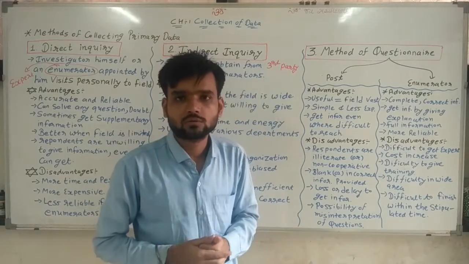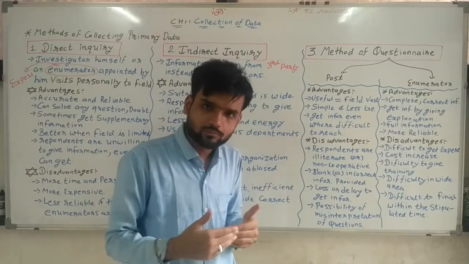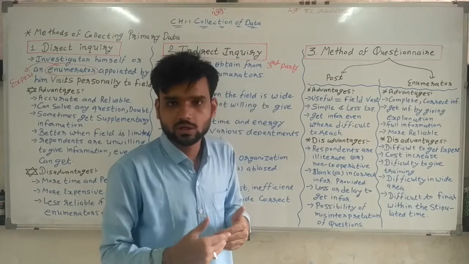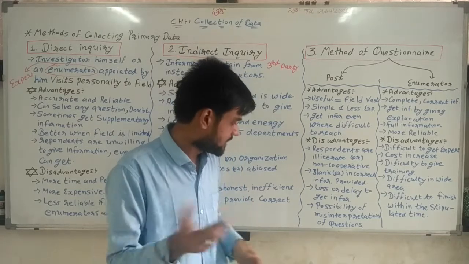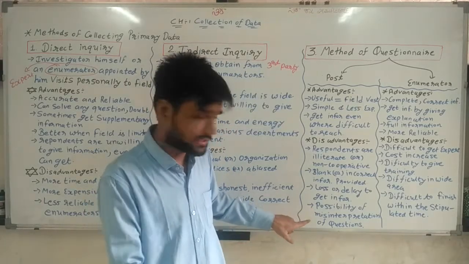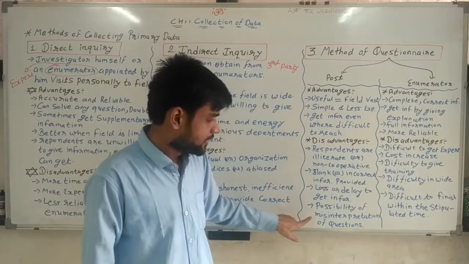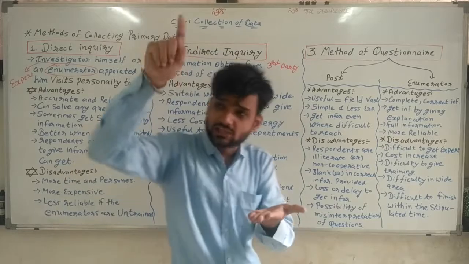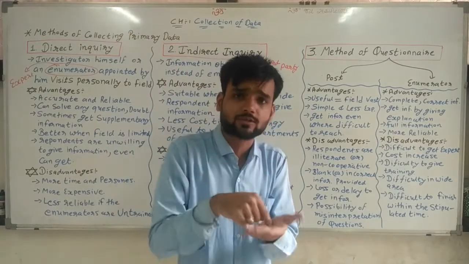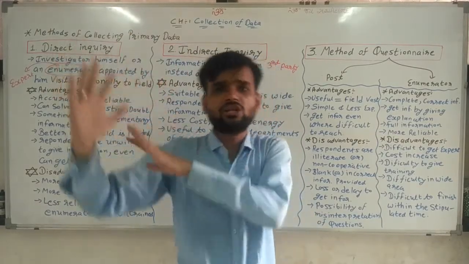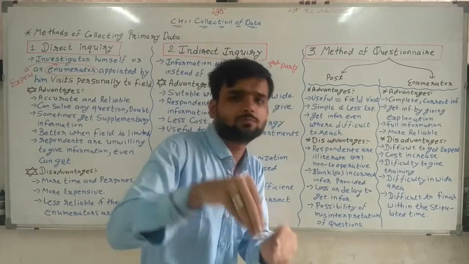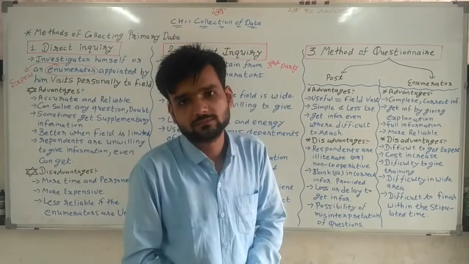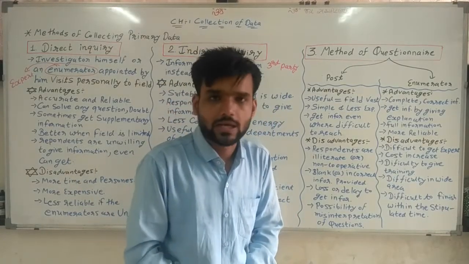Then what are we doing? In the particular time period, we are not getting answers. There is also the possibility of misinterpretation of questions. Sometimes that person cannot understand our question, misinterprets it and gives an answer as per their own situation.